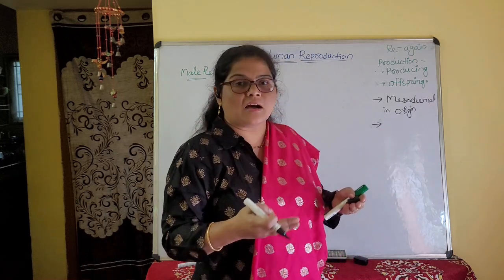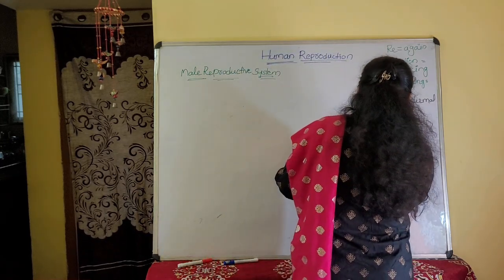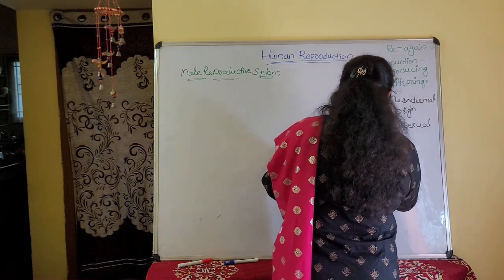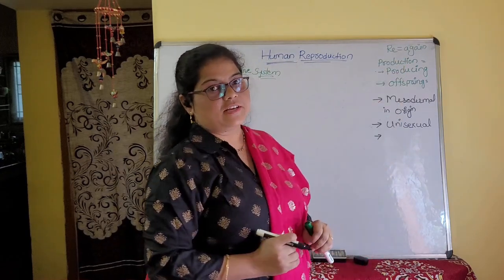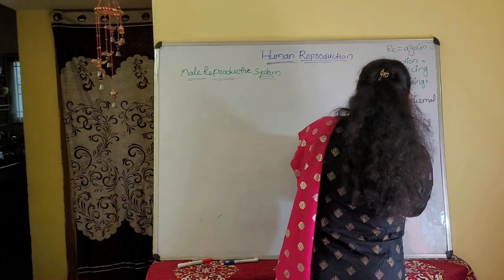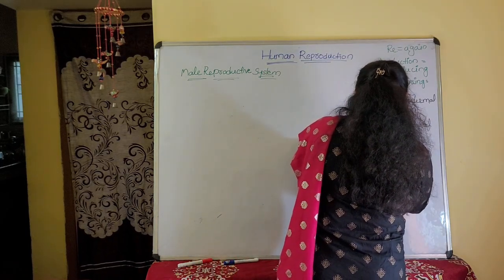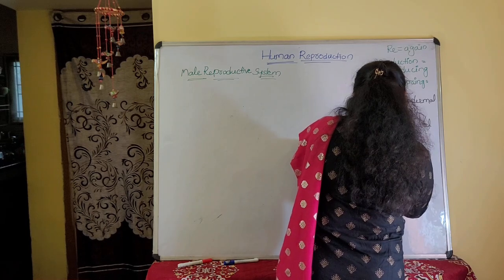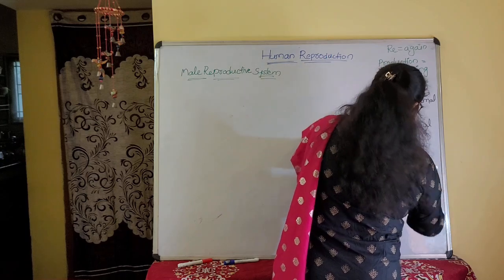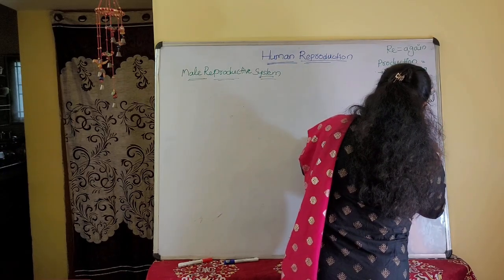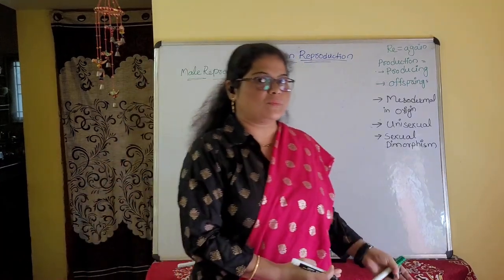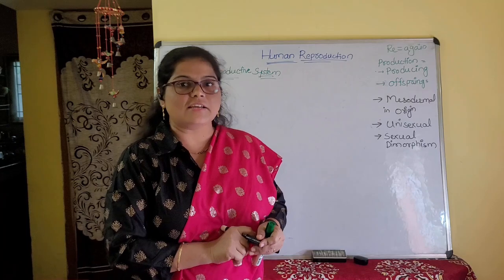Then, humans are unisexual. They show only one type of sexual organs, and externally we can identify who is male and who is female. For that we use the term sexual dimorphism. Di means two, morphism refers to external form. So we can easily identify who is male and who is female.